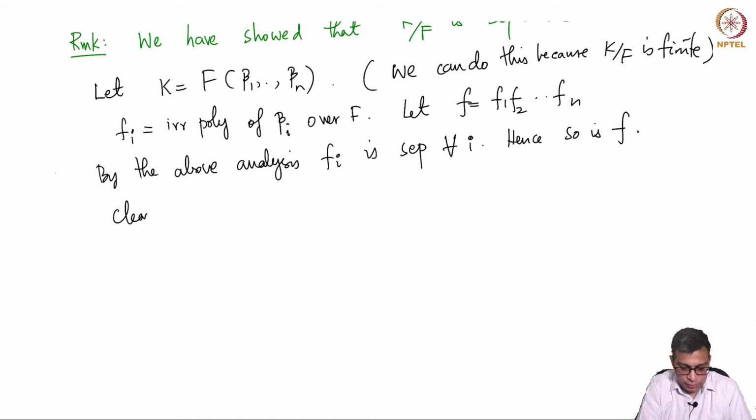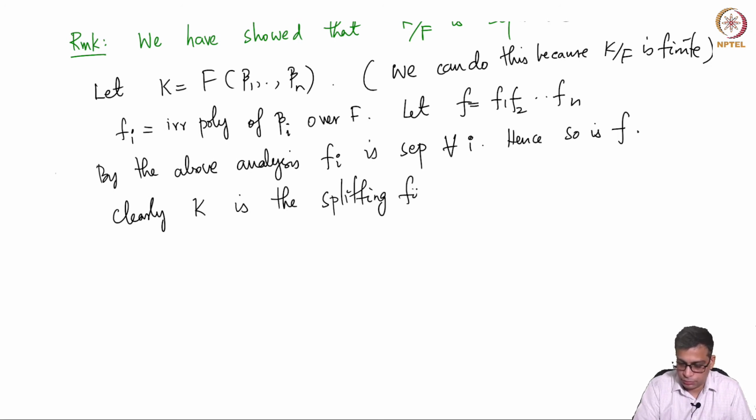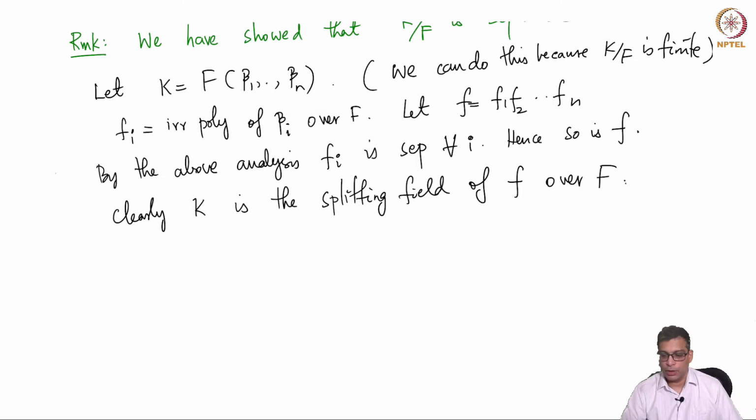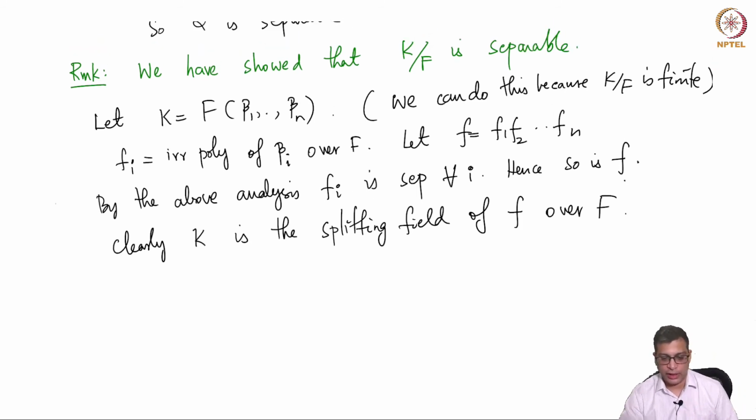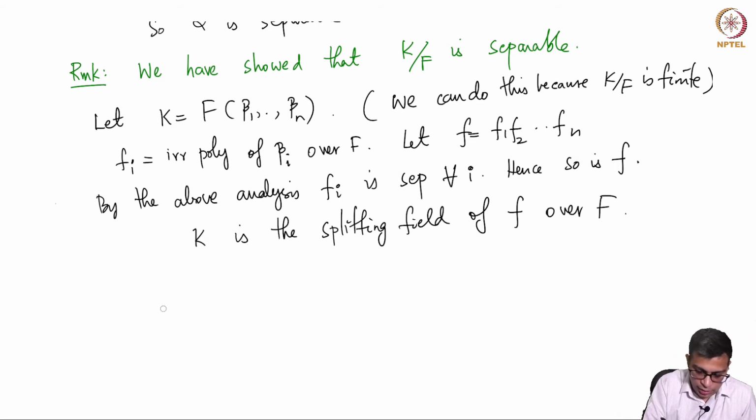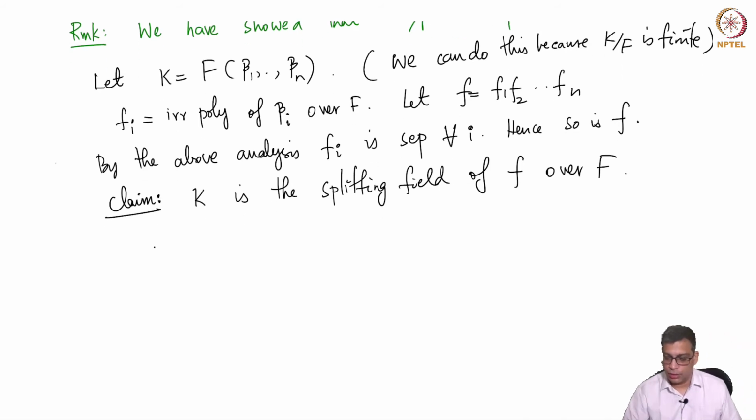And clearly K is the splitting field of f over capital F. Actually, I should not say clearly, I will say claim: K is a splitting field.